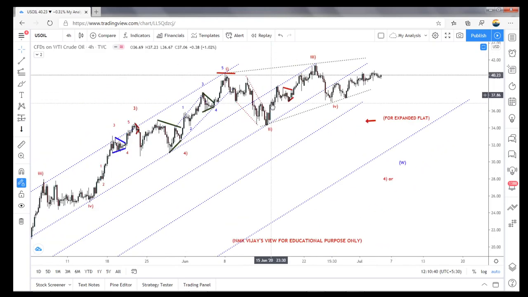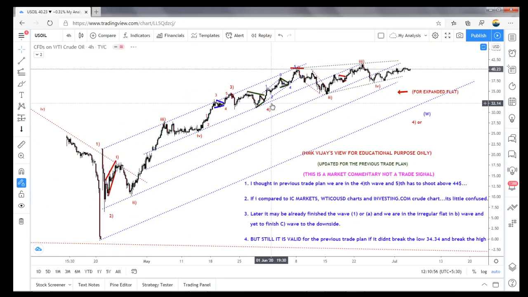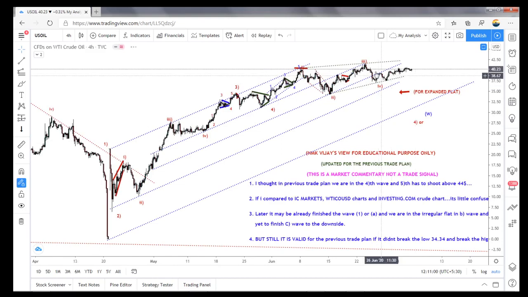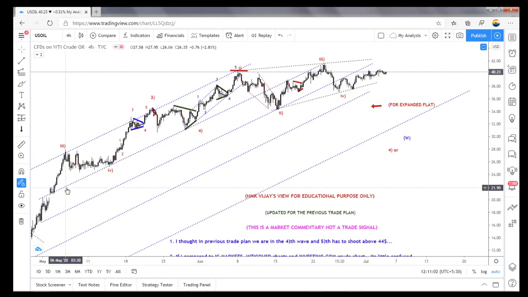So I was still holding from February 28th or 26th. Started to buy at 45, 48, and then again 45. Again I took a buy at 39.75 and kept the 8 lots, and everything I booked at break even now. So that is why I'm not placing any stop loss.